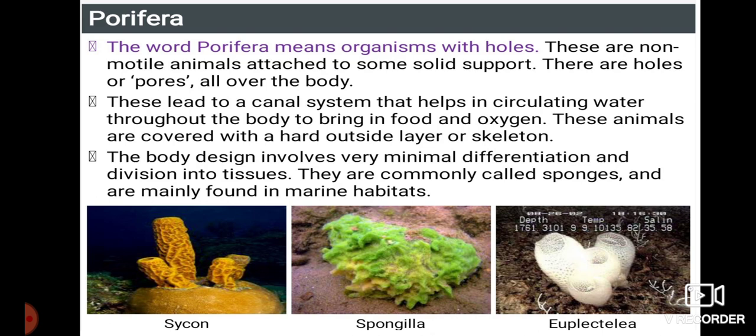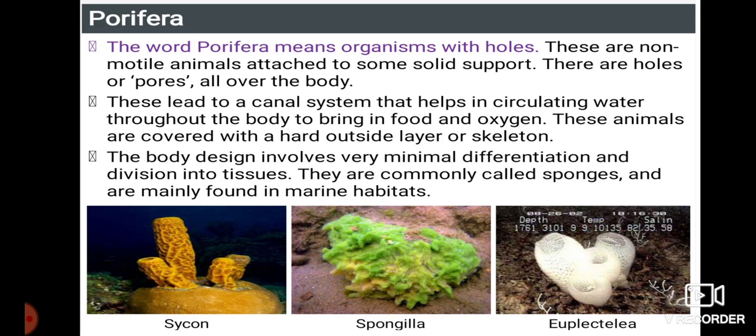The first one we have to learn about is porifera. The word porifera means organisms with holes. You can see in the picture there are a number of holes. These are non-motile organisms attached to some solid support. There are holes or pores all over the body. These pores lead to the canal system that helps in circulating water throughout the body, bringing in food and oxygen.